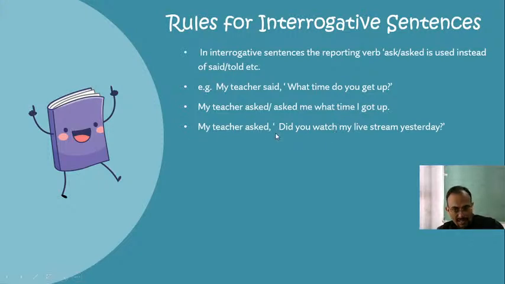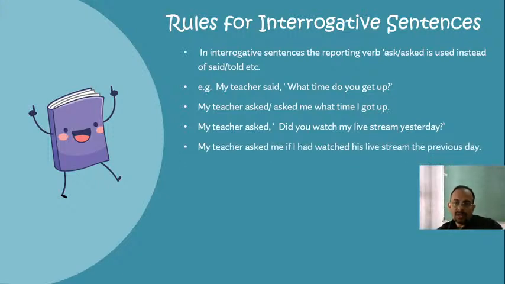So my teacher asked, did you watch my live stream yesterday? So the answer will be, my teacher asked me if I had watched his live stream the previous day. Yesterday becomes the previous day. So here you can see, my teacher asked me if I had watched his live stream the previous day. Here you can see the corresponding past tense, and it is simple past tense.